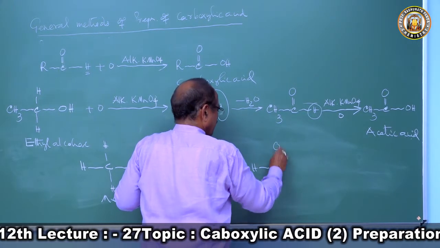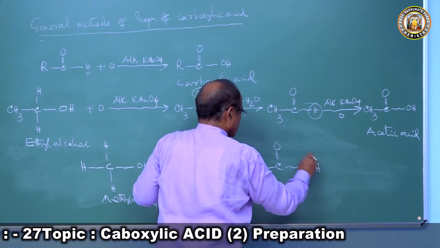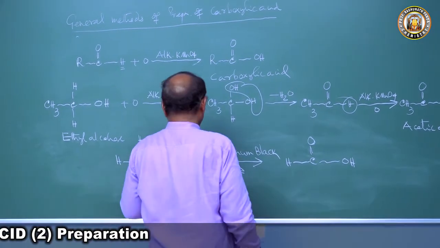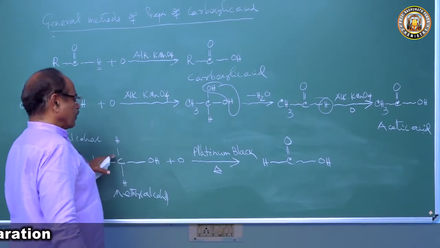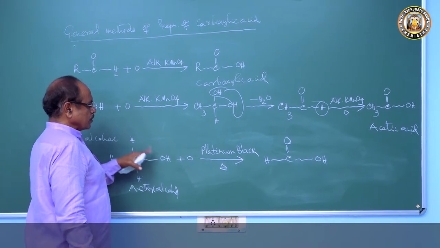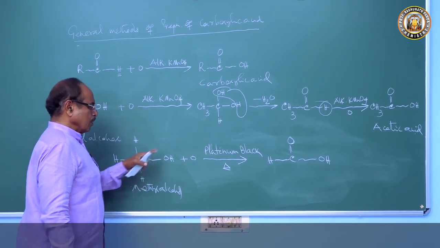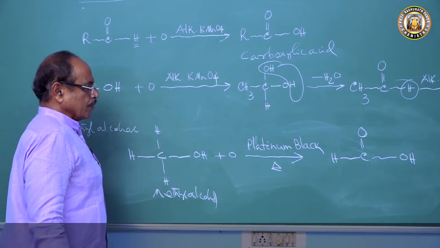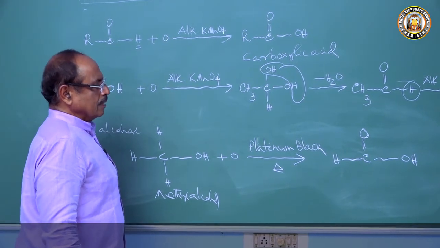That forms formaldehyde, and the formaldehyde gets oxidized to form formic acid. So this H becomes OH, again it loses a molecule of water, then H becomes OH, so we get the product. So this is the way we get it.